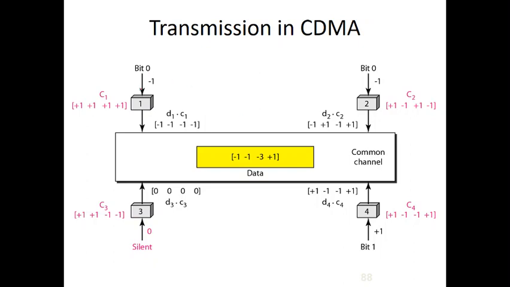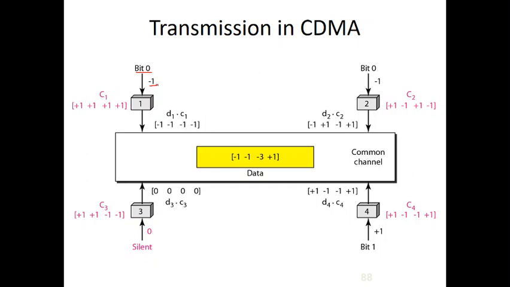So consider there are 4 devices: device 1, device 2, device 3, device 4, or station 1, station 2, station 3 and 4. The data device 1 is sending is bit 0, that is binary 0, so the bit representation is minus 1.